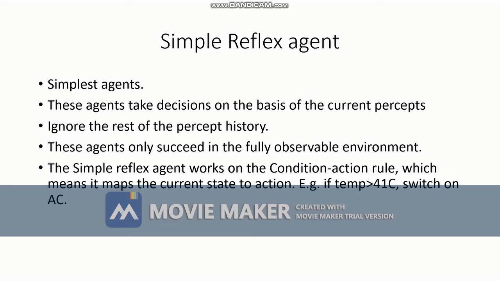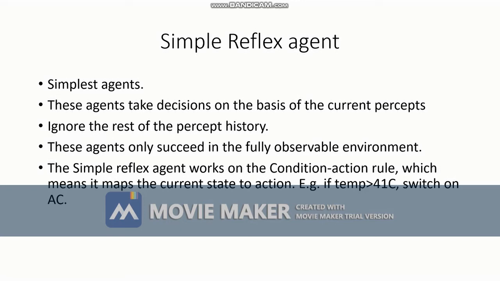Now, the simple reflex agent works on the condition-action rule. What is a condition-action rule? If this is the condition, you need to take this action. If this, then this, which means you are going to map the current state to an action. For example, if the temperature is greater than 41 degrees centigrade, switch on the AC.